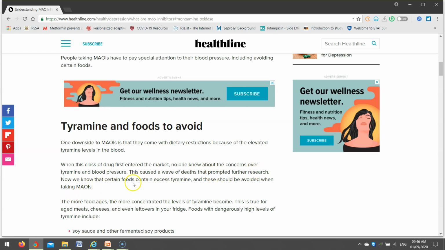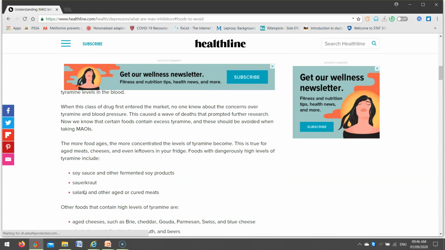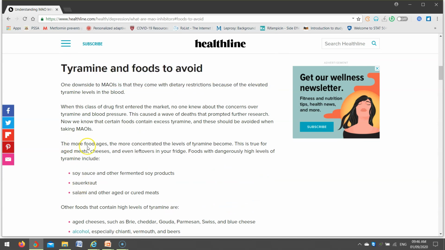Now we know that certain foods contain excess tyramine, and these foods should be avoided when taking monoamine oxidase inhibitors. The more food ages, the more concentrated the levels of tyramine become. This is true for aged meats.